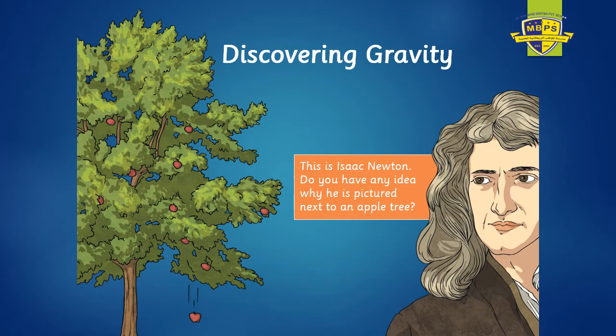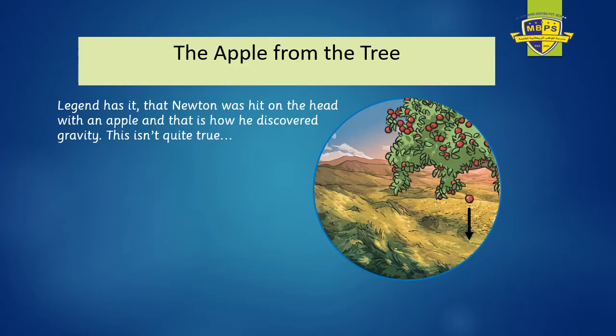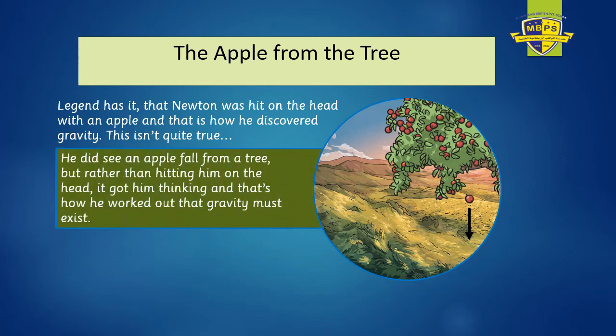Why do you think this man, Isaac Newton, is pictured next to an apple tree? Do you have any idea? Let me tell you. Legend has it that Newton was hit on the head with an apple, and that is how he discovered gravity. But this is not true. He did see an apple falling from a tree.